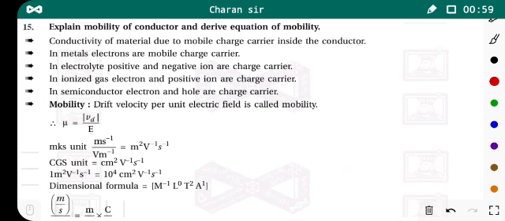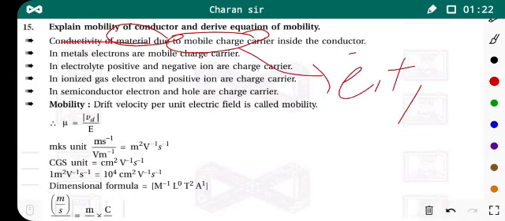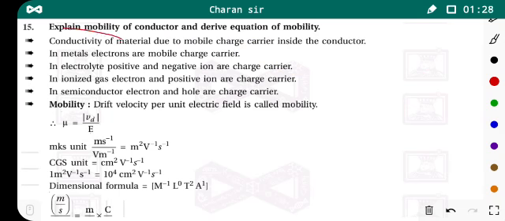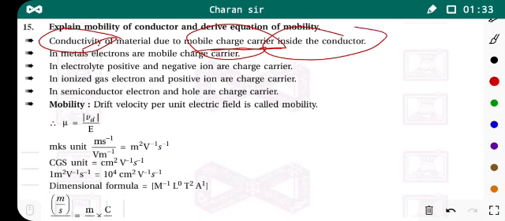So now in this video we are going to study mobility. What is the mobility of the electrons, the mobility of conductors, and derive the equation of mobility. First of all, we know that the conductivity in conductors or any materials is due to some mobile charges. These charges can be electrons, positive charges, negative ions or positive ions. In short, the conductivity is due to the mobile charge carriers inside the conductors.